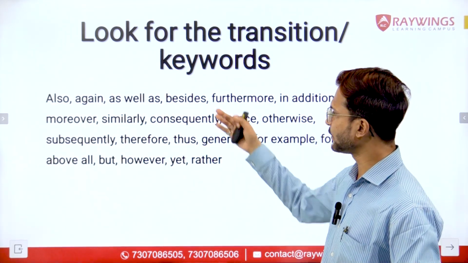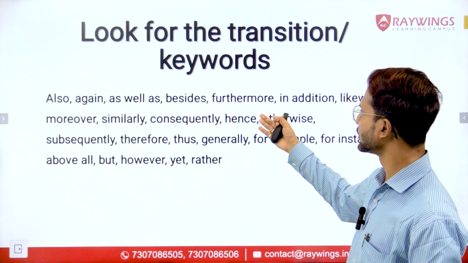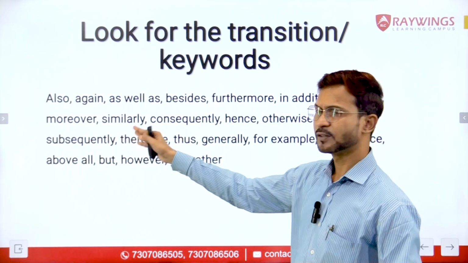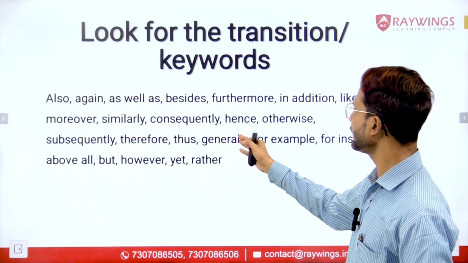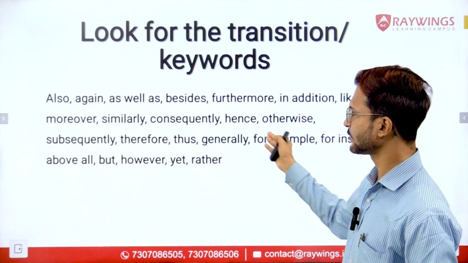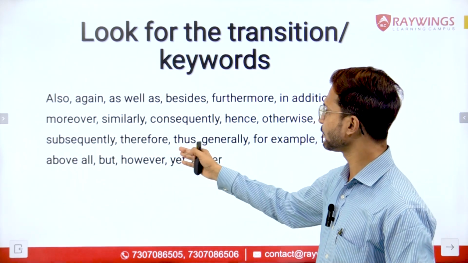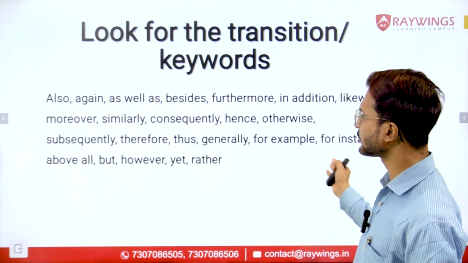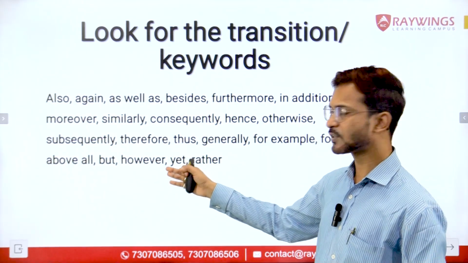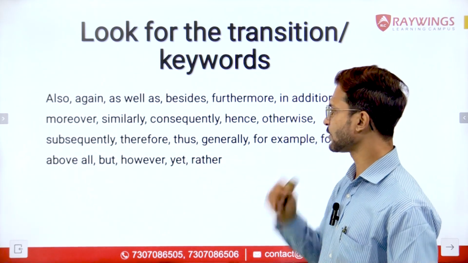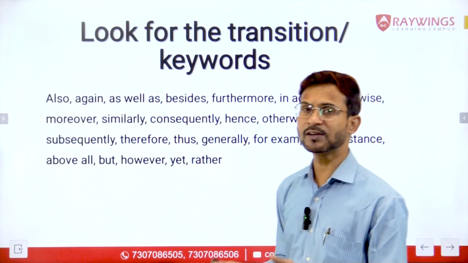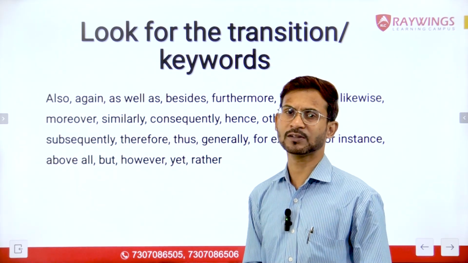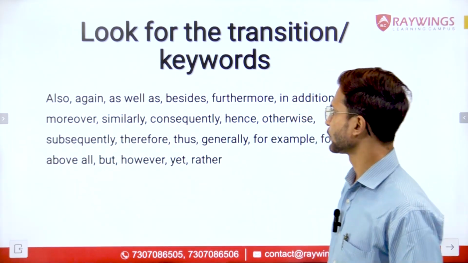Then the next words are as well as, besides, furthermore, in addition, likewise, moreover, similarly, consequently, hence, otherwise, subsequently, therefore, thus, generally, for example, for instance, above all, but, however, yet, and rather. These are the general ones which you find in your questions most of the time, right?